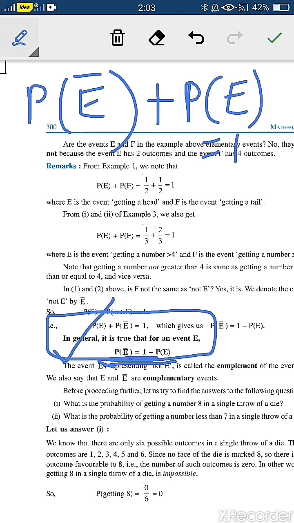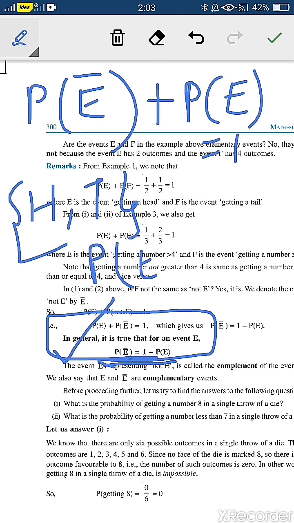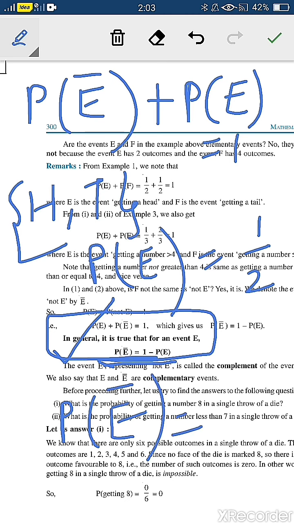Let us take an example. When you throw a coin, sample space is head or tail, right? So let an event E be getting a head. Probability of getting a head is equals to 1 by 2. So what is probability of E bar? What is E bar now? That is not E. Not E means complementary event. What is E here? Getting a head, right? So what is E bar? That becomes getting a tail, or we can say not getting a head.